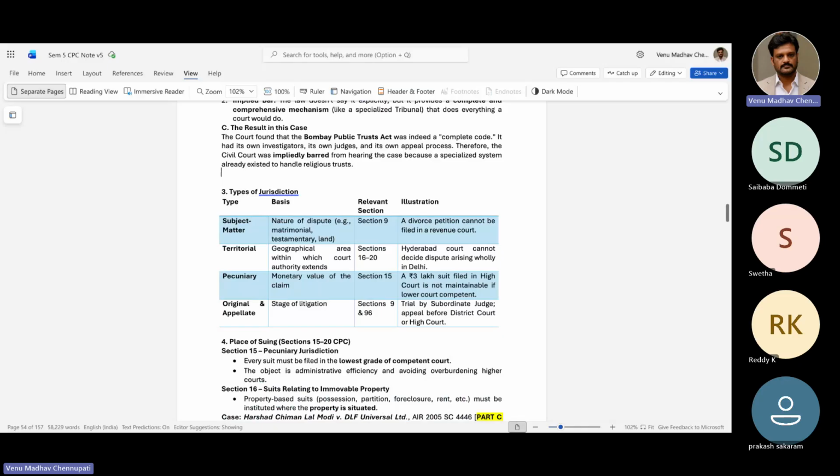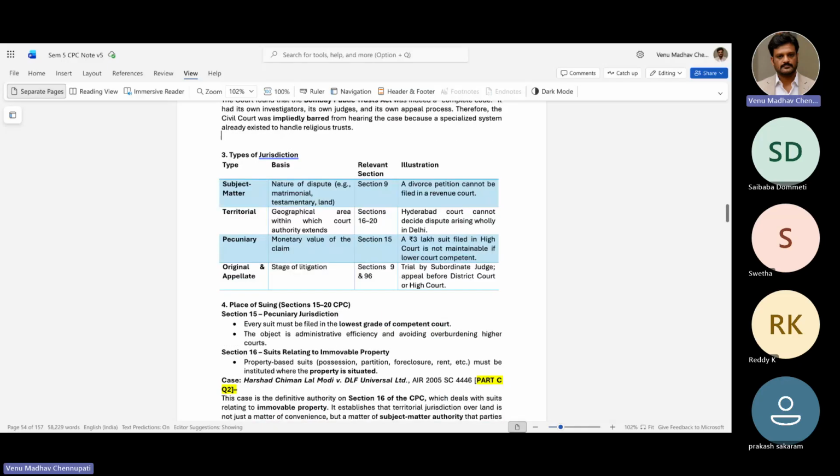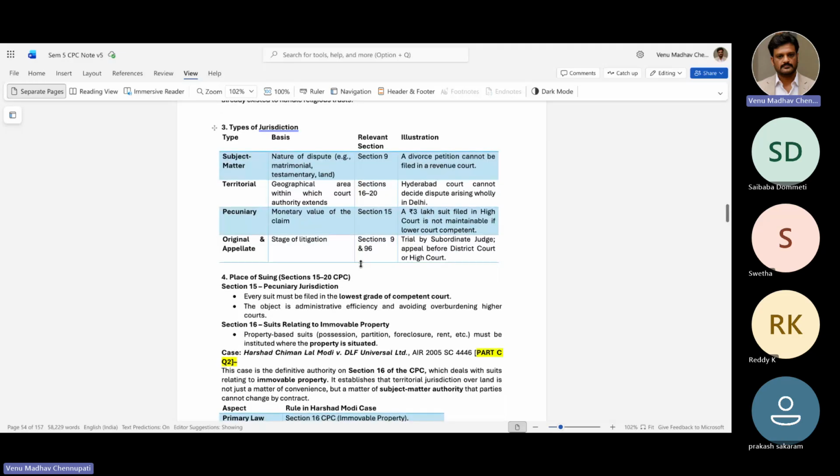Okay. So these are the different types of jurisdictions. One is subject matter, the nature of the dispute, matrimonial, land, also relevant to section 9. A divorce petition cannot be filed in a revenue court. Next is territorial, the geographic area within which the court extends, sections 16 to 20. A Hyderabad court cannot decide a dispute arising wholly in Delhi. Also there are some more territorial aspects, which we will learn from the cases below.